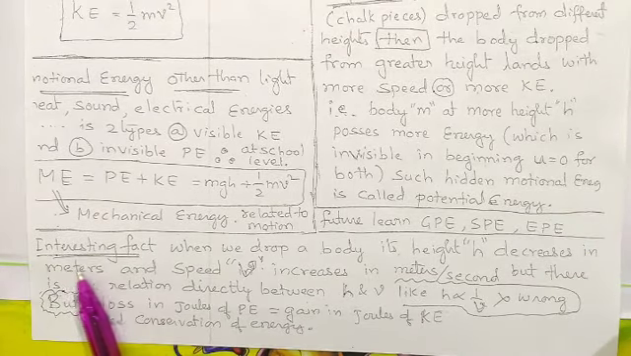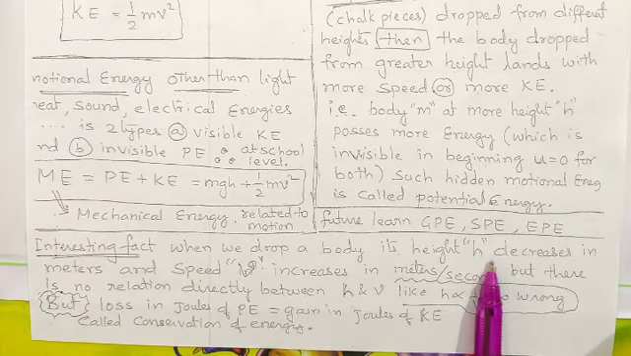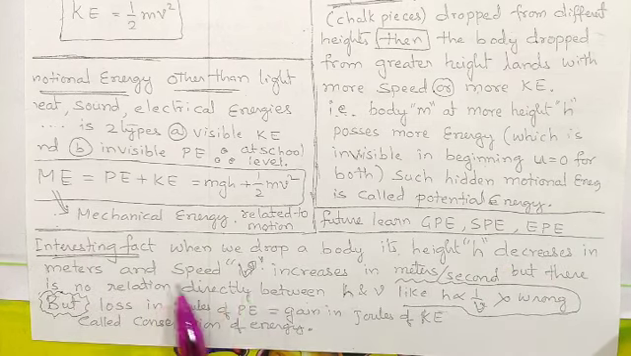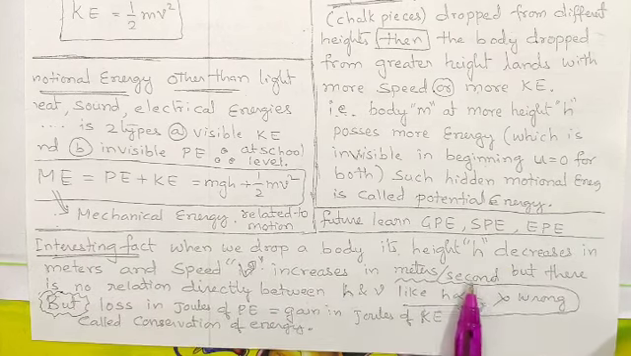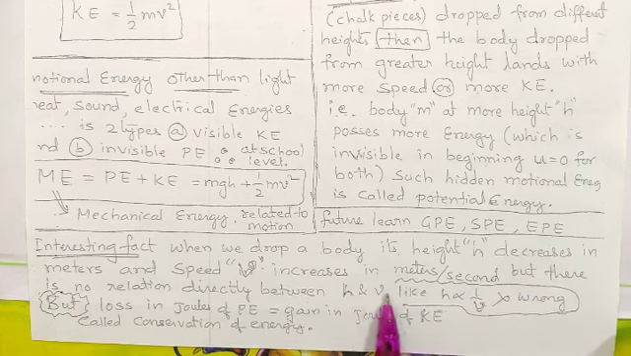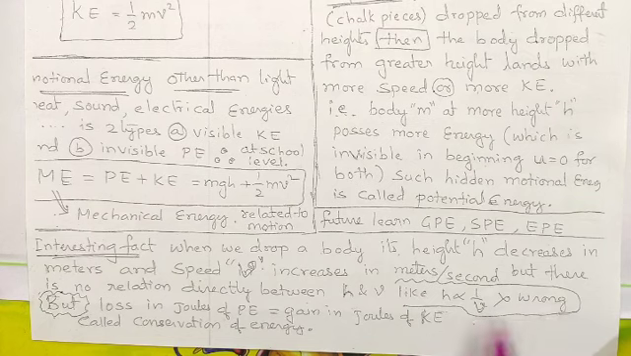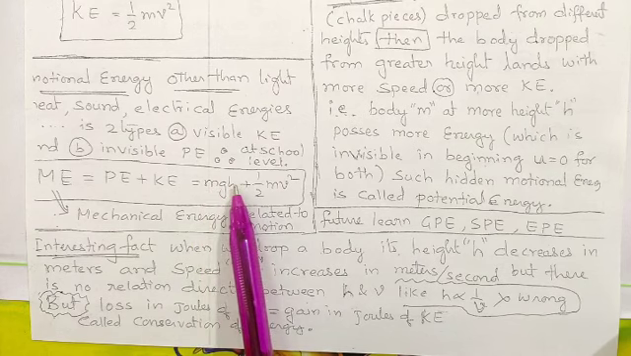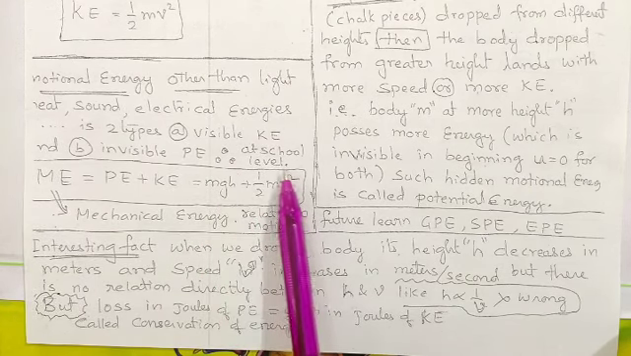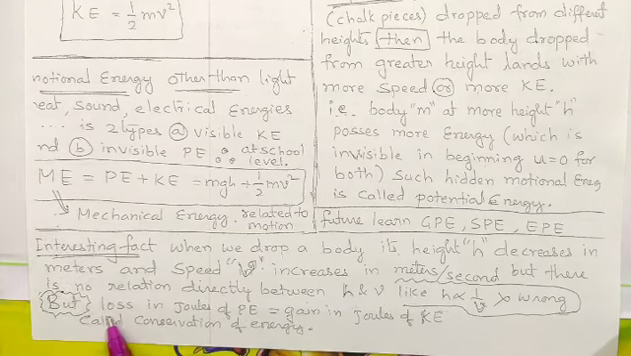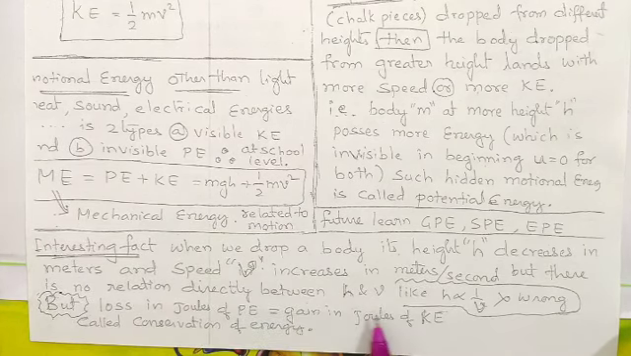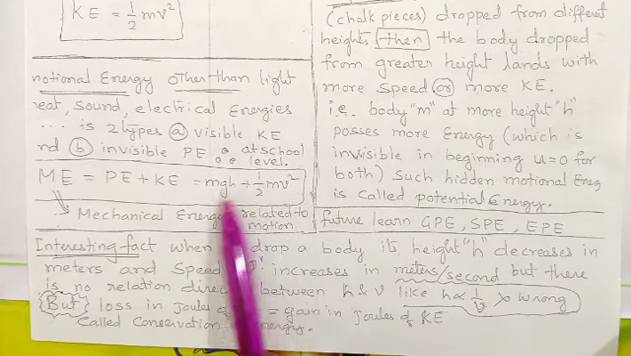Now the most interesting fact: when we drop a body from a height h, h decreases in meters and speed increases in meters per second. But there is no direct relation between h and v; h is not inversely proportional to v, nor directly proportional to v. But there exists a relation between mgh, not height alone, and half mv square, not v alone. That is, the loss in number of joules of PE is equal to the gain in number of joules of KE. In this principle, height and velocity are not directly related; height is connected to mg, speed is connected to half mv square, and there is a connection between them.